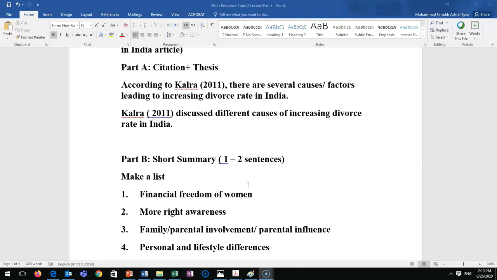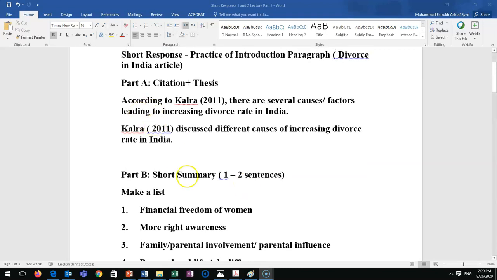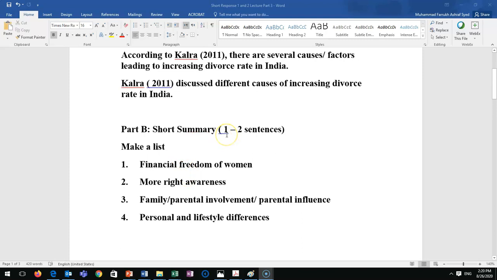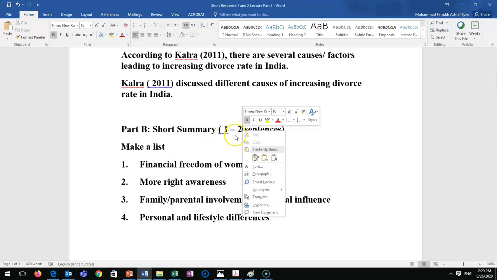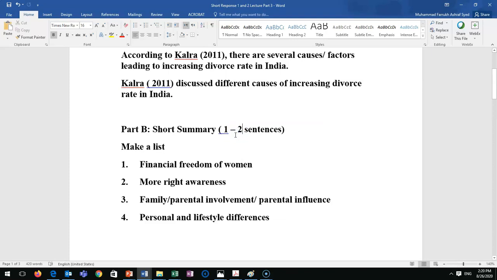So here you have to write a 1 to 2 sentence summary, only the main ideas. If the article has more than 5 main ideas, like 6 or 7 main ideas, you will select only 5 main ideas. That's all. So after writing the first sentence, you need to write a short summary. I personally prefer a 1 sentence summary, but sometimes it is difficult for students to write 1 sentence, so you can write a 2 sentence summary. So it's a 1 to 2 sentence summary. Some teachers, as I said in my previous lecture, allow up to 3 sentences. Also okay, but I personally prefer 2 sentences maximum.